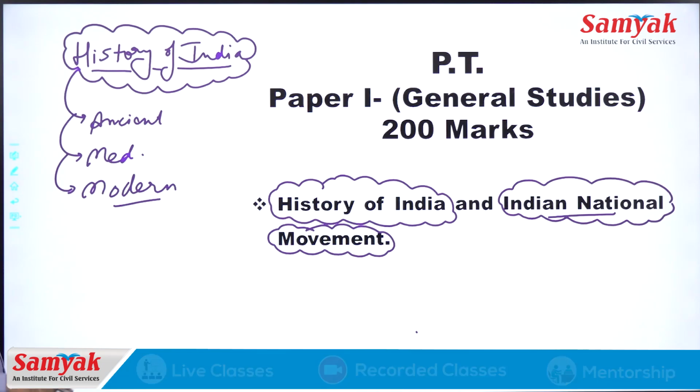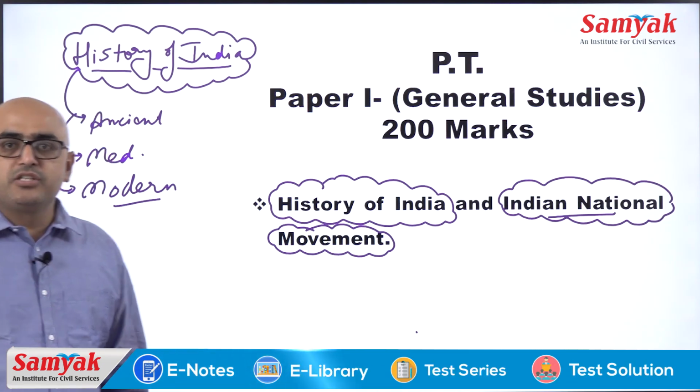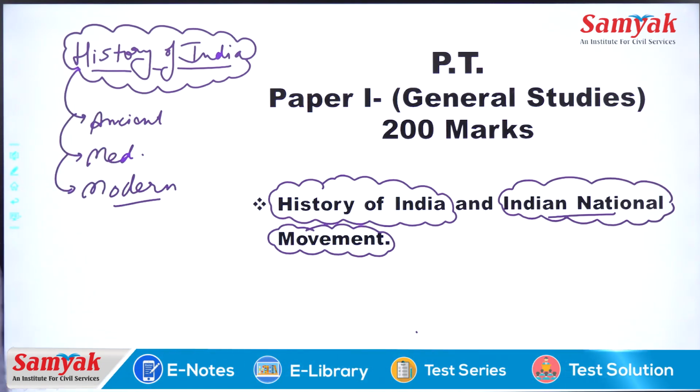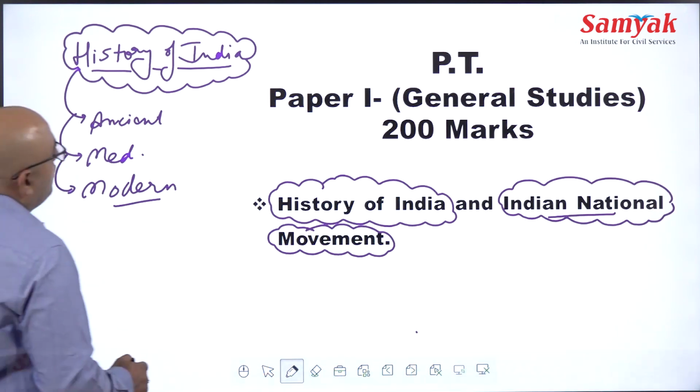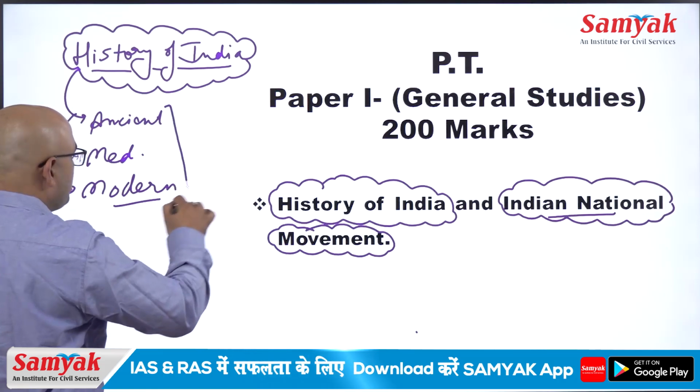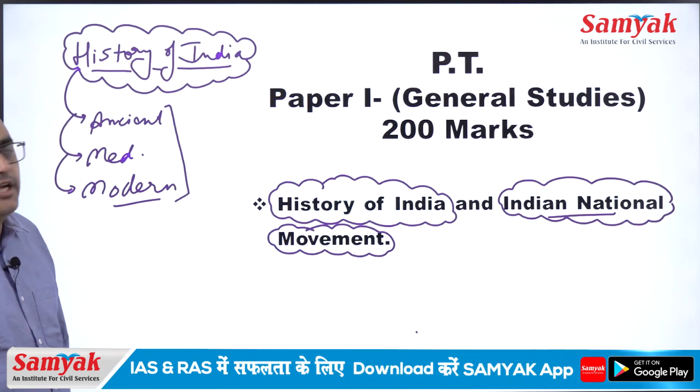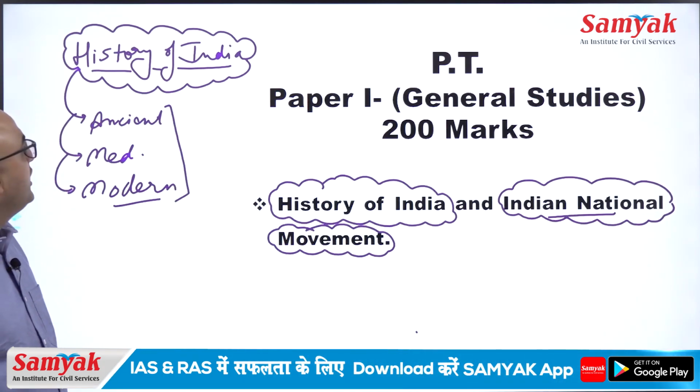All these three would be covered by history of India. Now from where we should study, how we should study, and in what manner is the main and important thing.